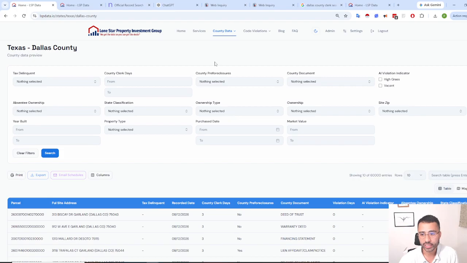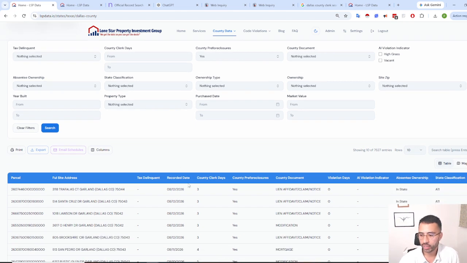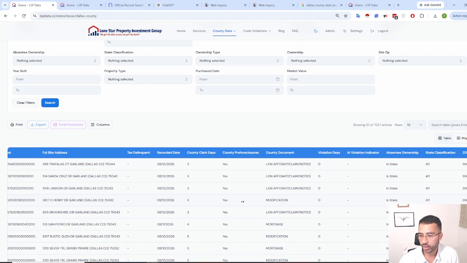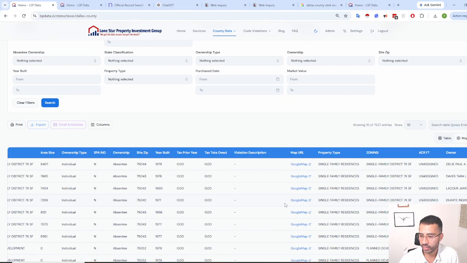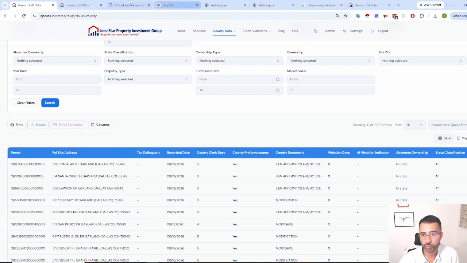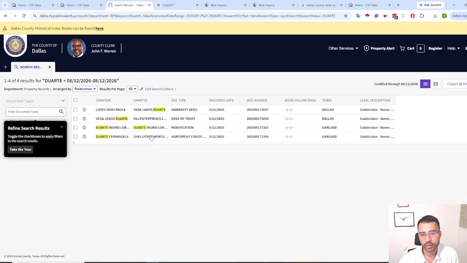So in this case, let's say I already explained what the pre-foreclosures were. Let's set those to yes, right? Let's say there's a lien affidavit, right? There's a loan modification from the 12th, right? I'm gonna quickly grab maybe a first name here, and we're gonna search for it here, Duarte. And as you can see, there's the name here, right?